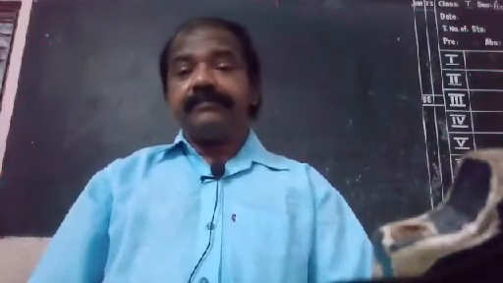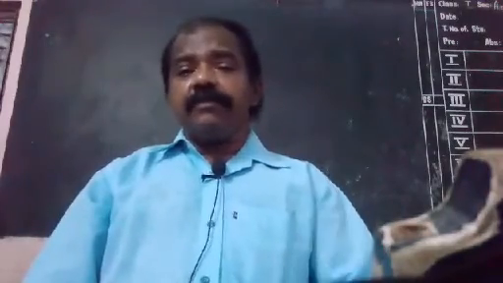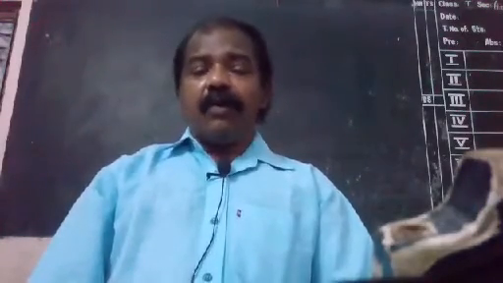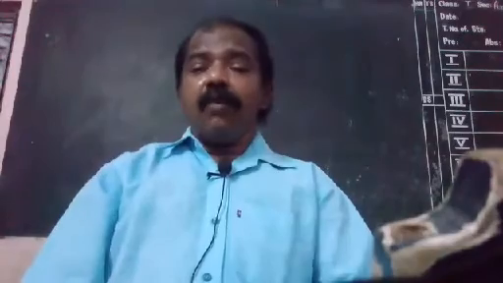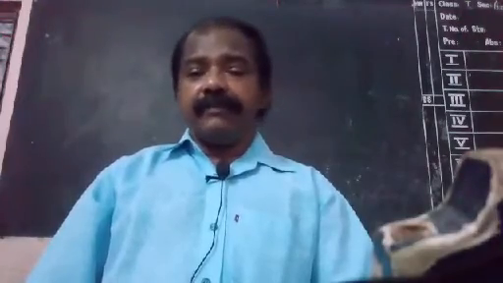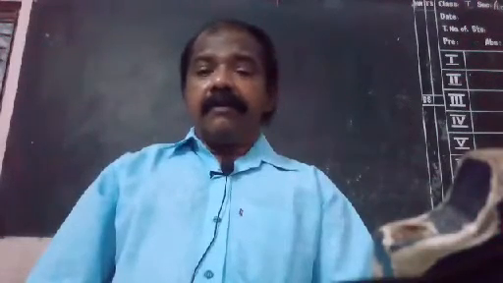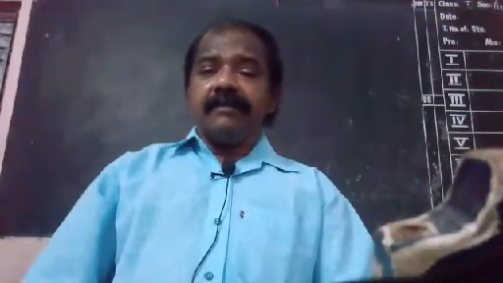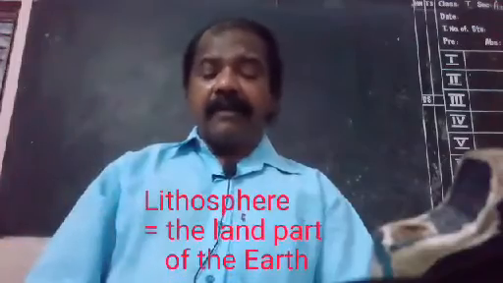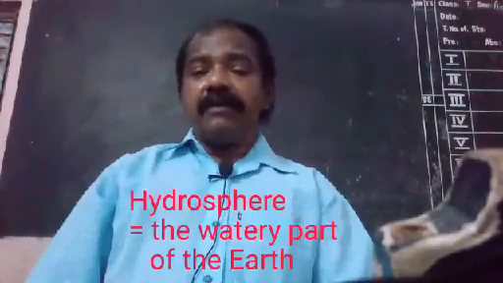If you look at that, we can see that life is possible on the surface of the earth because of 4 components. These 4 components are present on the surface of the earth. That is why life is possible on the earth. And what are these 4 components? They are 1. The lithosphere, 2. The hydrosphere, 3. The atmosphere, and 4. The biosphere.